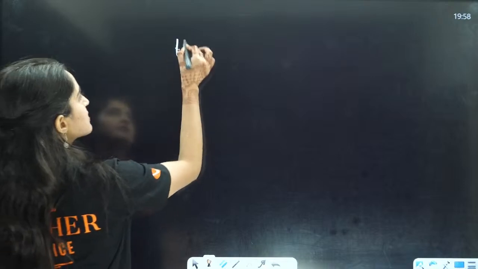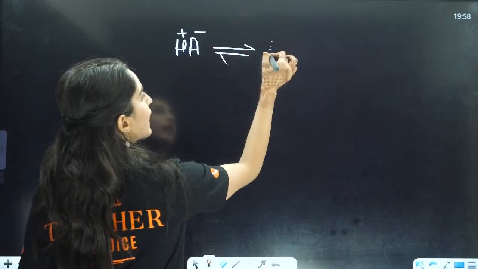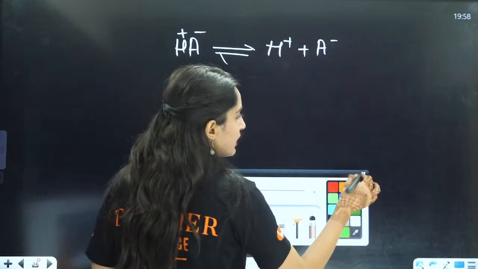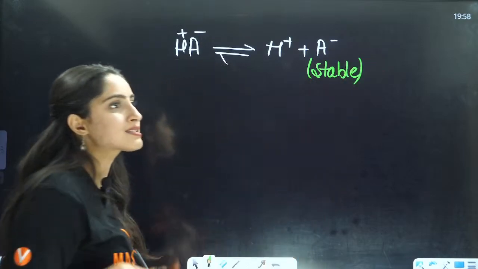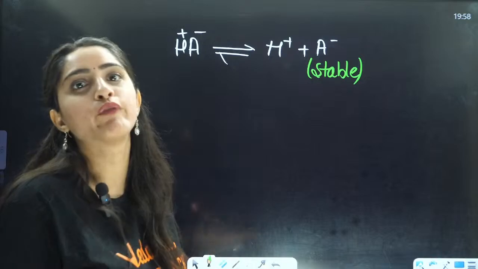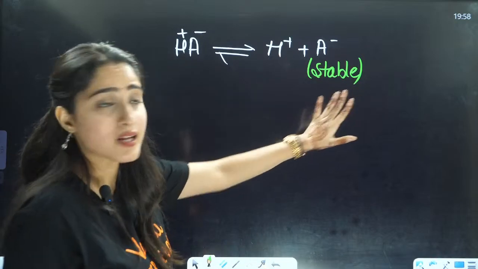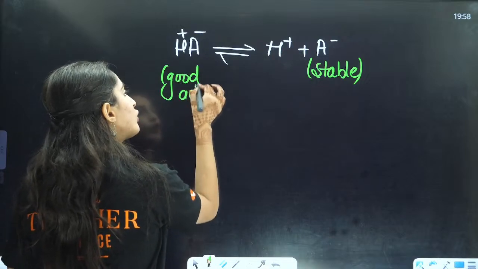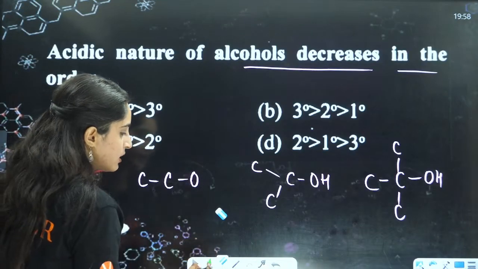For example, this is any acid, positive, negative. This will be a good acid if it is able to make a stable carbanion. If after losing something you are still stable, then only you will lose that thing, right? So if after losing H positive it is still stable, then only it will be a good acid. So we will not talk about this alcohol, rather we will talk about the carbanion.